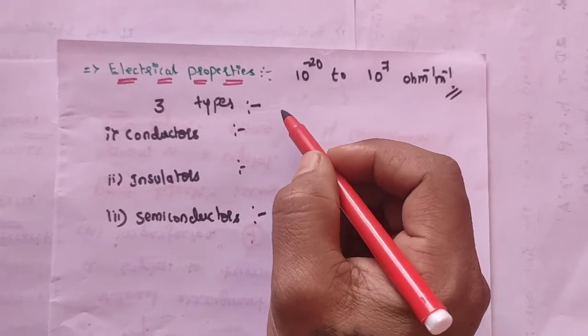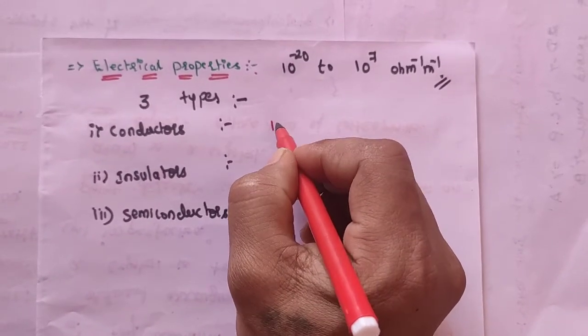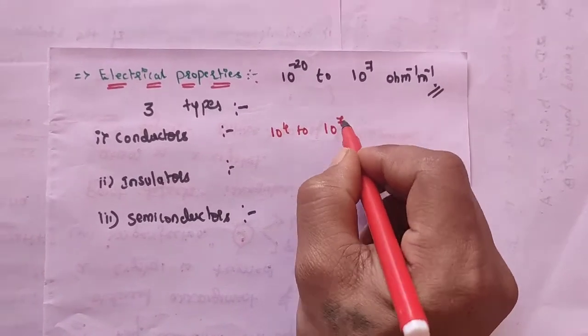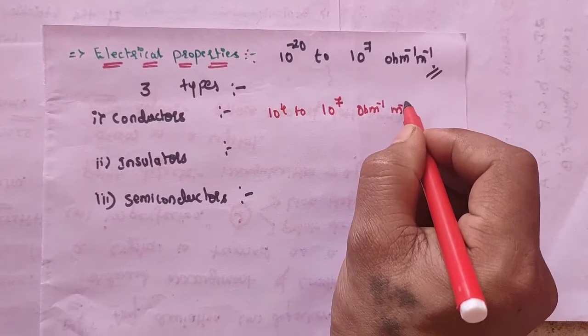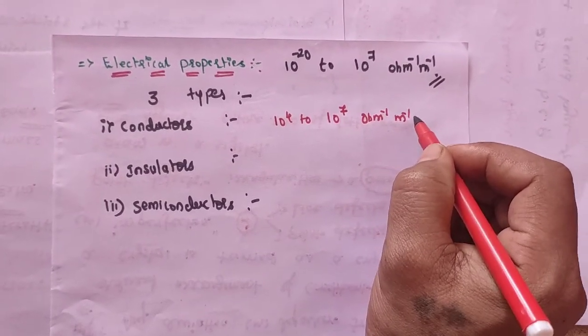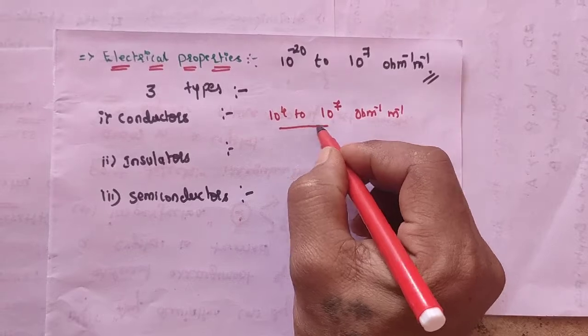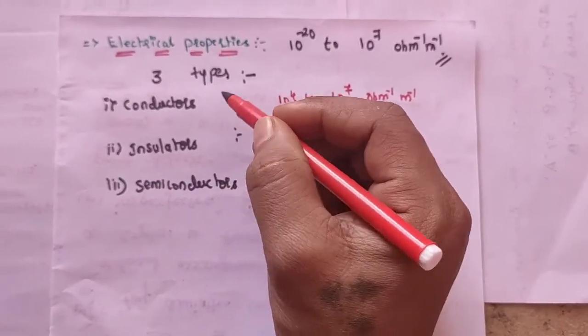Here the solids with conductivities ranging between 10 to the power of 4 to 10 to the power of 7 per ohm per meter are called conductors. So if the solid exhibits this range, it is known as a conductor.